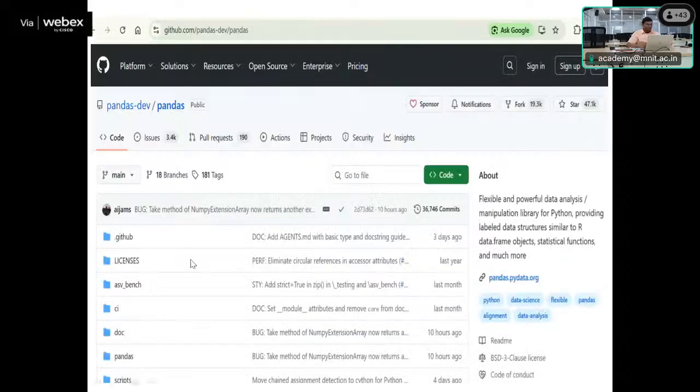So this is the source where you are able to find this pandas library. This pandas package consists of various kinds of flexible and powerful manipulation libraries which are going to provide us the functionality similar to relational rows, to perform various kinds of statistical analysis with the help of the various methods which are available in this pandas library. You can also explore this on the GitHub repository which is available there.